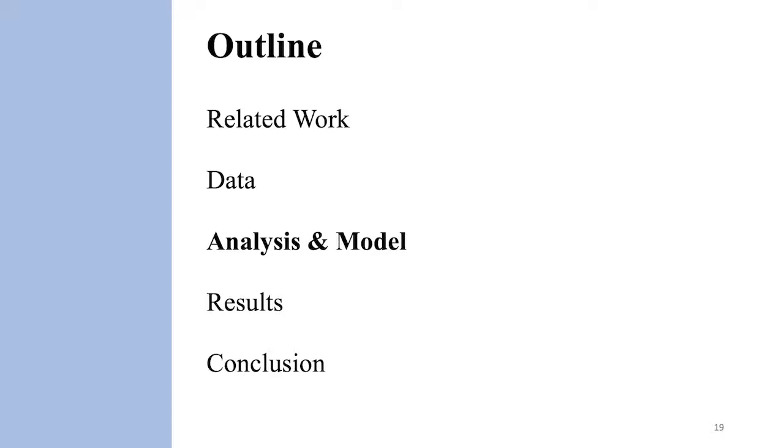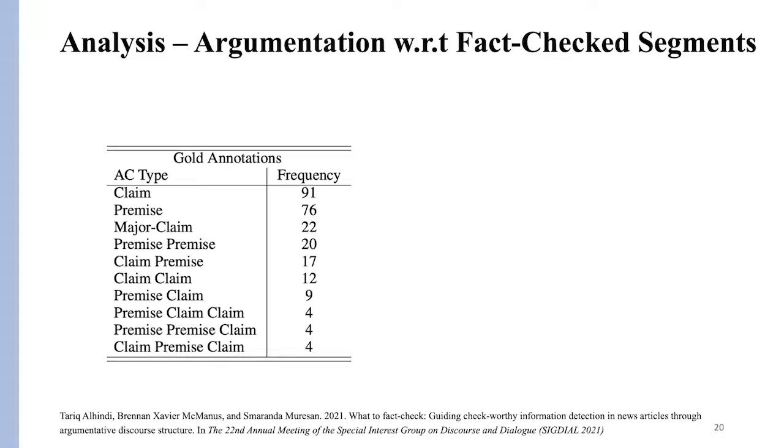Let me move to the analysis and model part. If we look at the fact-checked segments and look at the argumentation within these fact-checked segments, we see that the majority of them consist of only a single argumentative component, and some of them consist of more, and also there are remaining ones that are not argumentative but are still fact-checked. So not all of the fact-checked segments are argumentative.